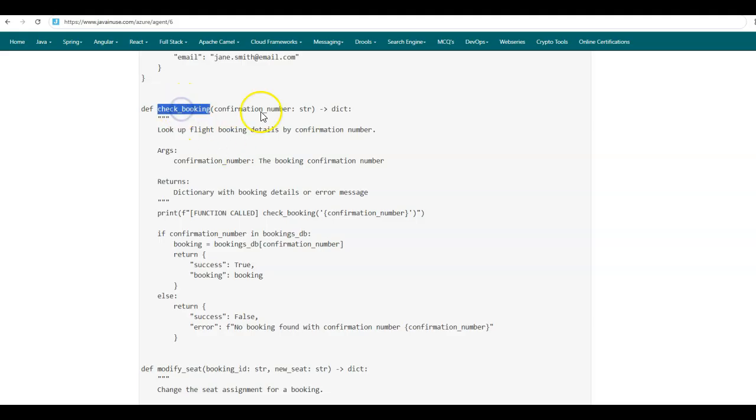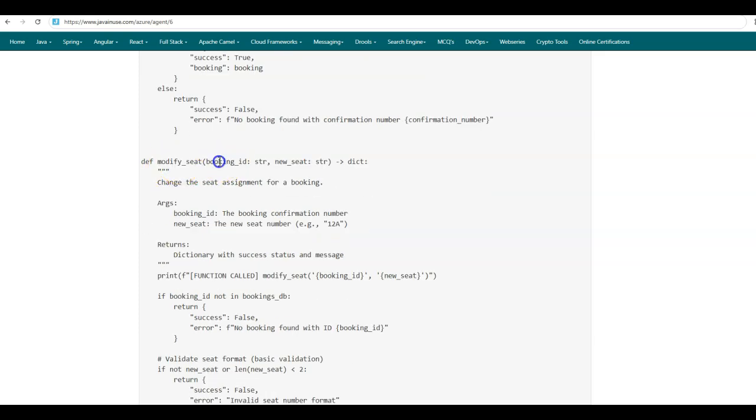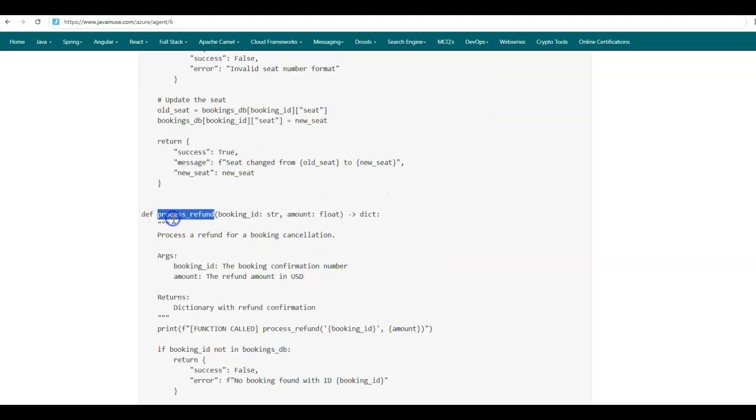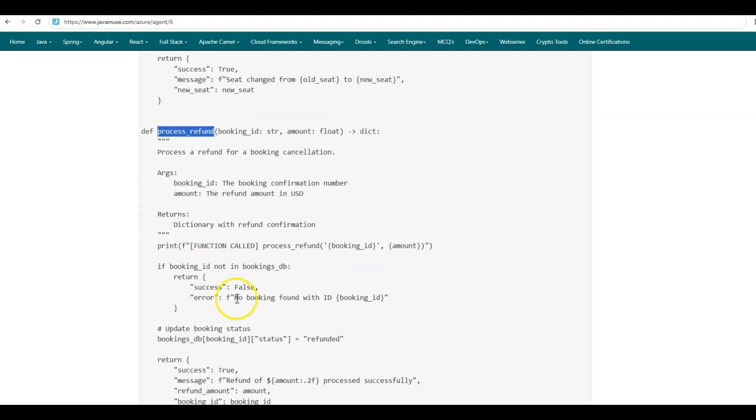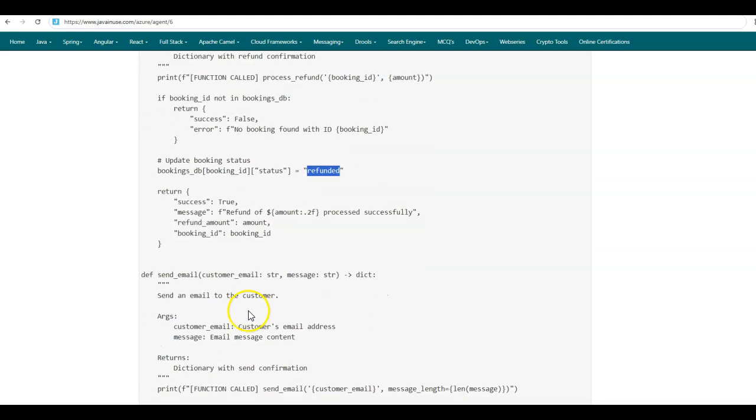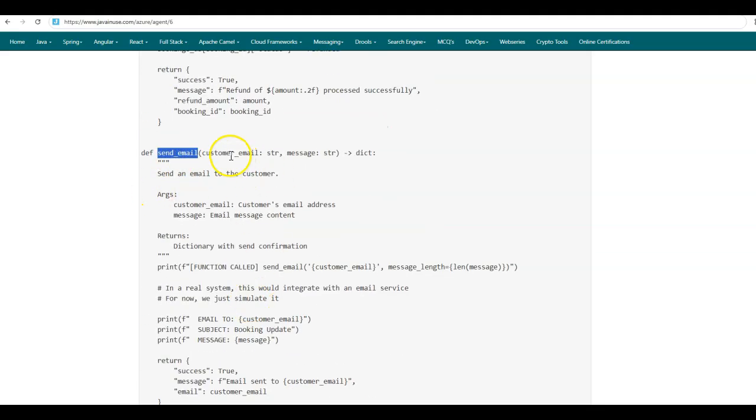The check booking Python function takes the confirmation number as the parameter and checks if a corresponding confirmation number exists in the database or not. If it exists, then the status is returned as true to the user. Next is modify seat. So based on the booking ID and the new seat number, the database record for this booking ID will be accordingly modified. Next we have process refund. So if this booking exists, then the amount will be refunded and also the status will be updated as refunded in the database. Finally, we have send email, where based on the customer email and a message, an email will be sent to the customer.